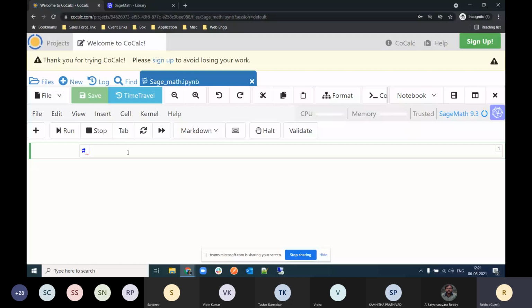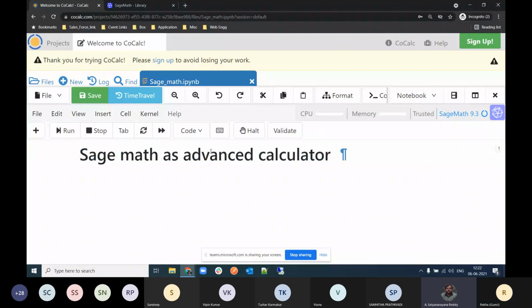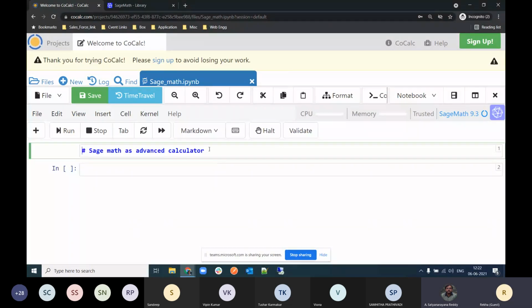Now just type your heading, whatever heading you want to give to your project. So I'm writing just Sage Math as advanced calculator. And after that, to run your command, you have to press shift enter, shift along with enter. Yeah, shift enter you need to remember throughout. Shift enter. So has every one of you done this part? Yeah, please raise your hand.